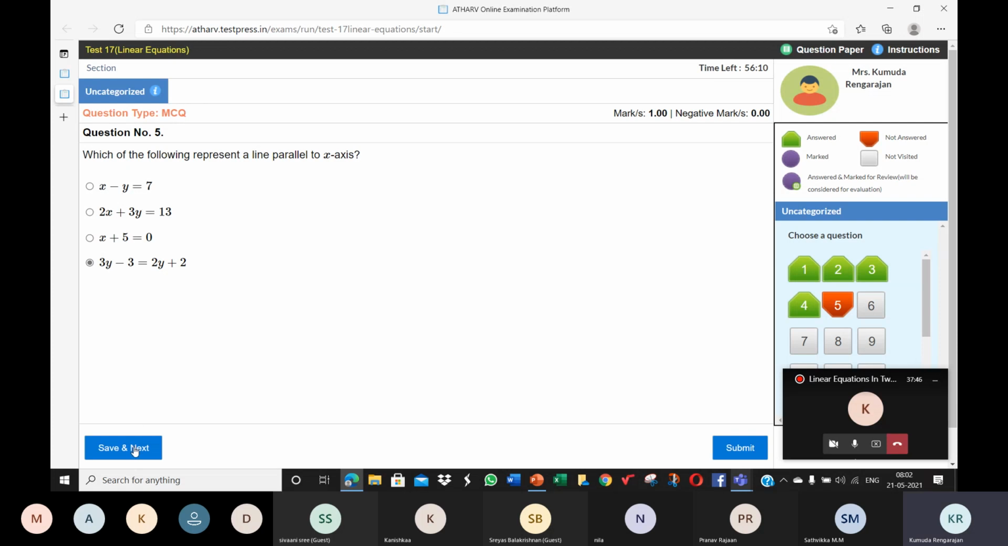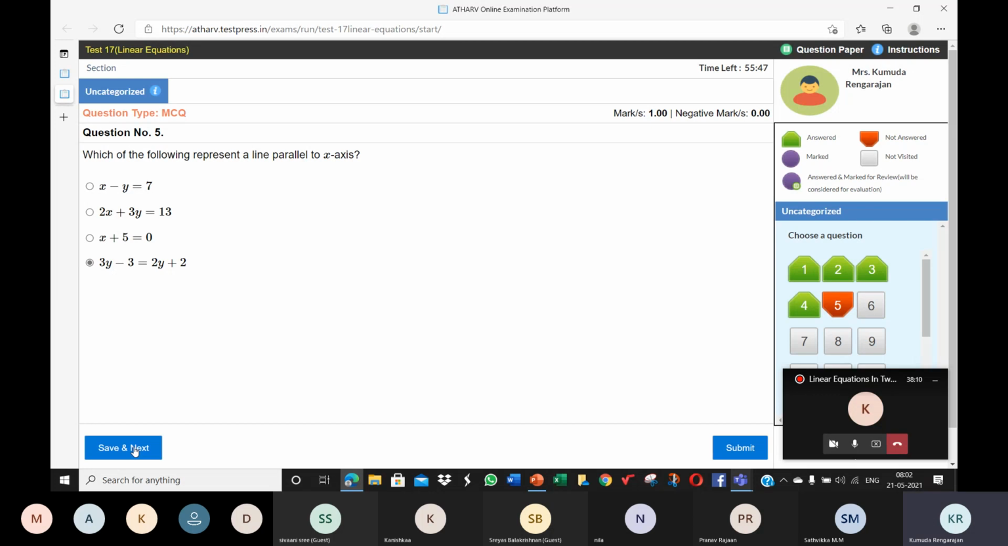So what you should understand is, if an equation has both the variables x and y, a linear equation in x and y, its graph is a straight line which will not be parallel to any of the axes.